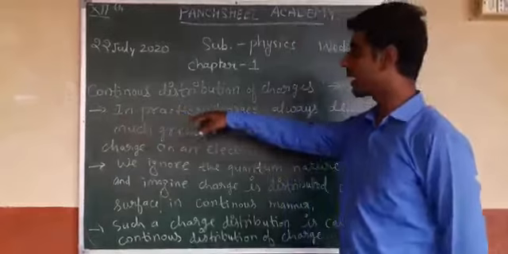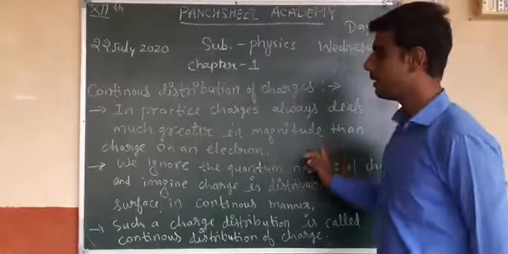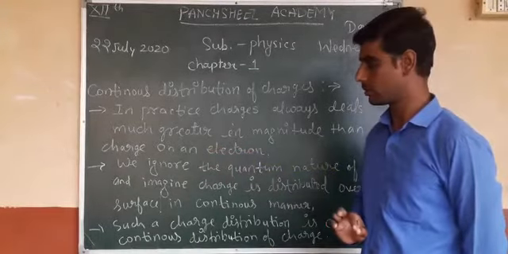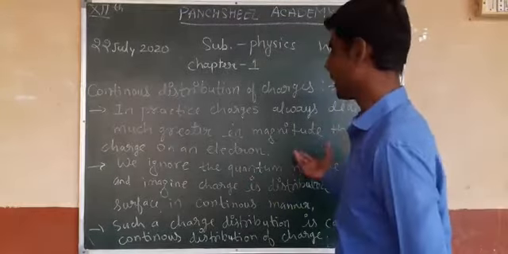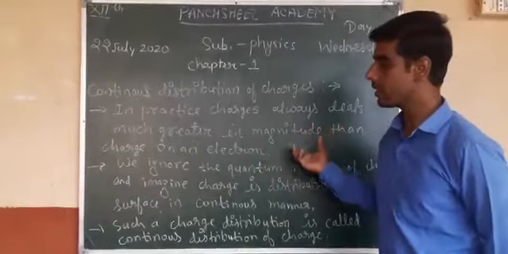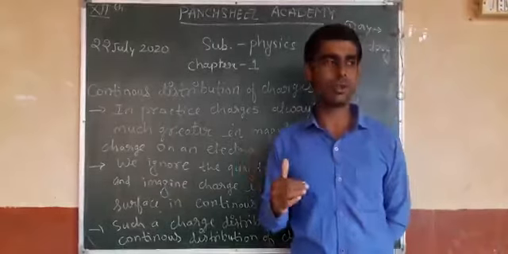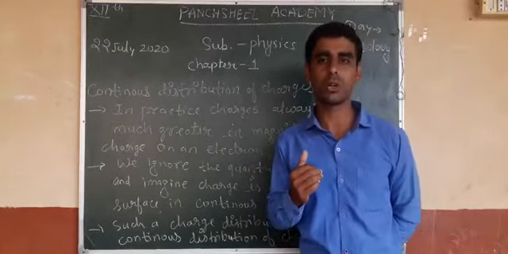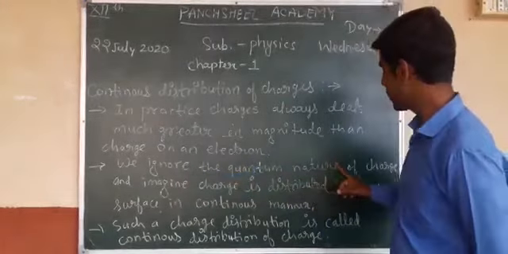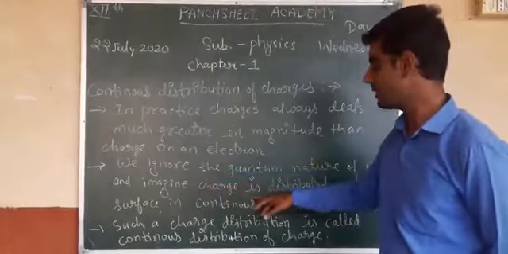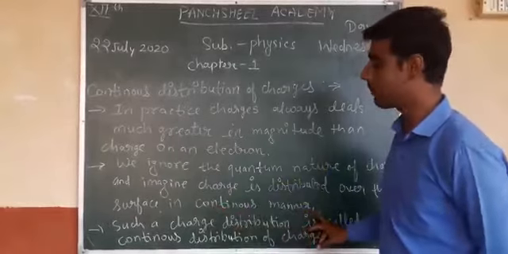In practice, charge is always much greater in magnitude than the charge on an electron. The magnitude of charges must be greater than the charge on an electron, and you know very well the charge on one electron is 1.6 into 10 to the power minus 19 coulomb. Second point, we ignore the quantum nature of charge and imagine charge is distributed over the surface in a continuous manner.